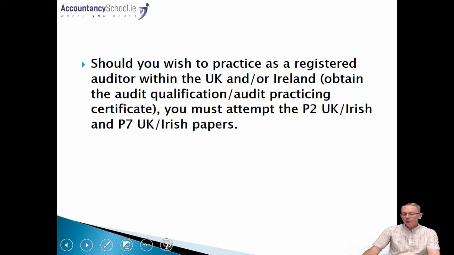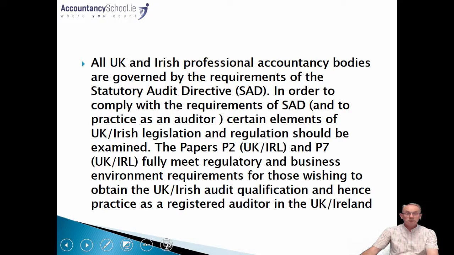There is a requirement if you do wish to practice as a registered auditor within the UK and or Ireland, you do have to obtain an audit qualification, and for that you will have to sit the P2 UK or Irish variant and the P7 Irish variant. The default position is that you would take the Advanced Audit and Assurance International paper, but if you choose or would want to keep the option of having an auditing practicing certificate, then you're going to have to choose the Irish variant. All UK and Irish professional bodies are governed by the requirements of the Statutory Audit Directive, and in order to comply with that, again, you're going to have to sit the Irish variant.